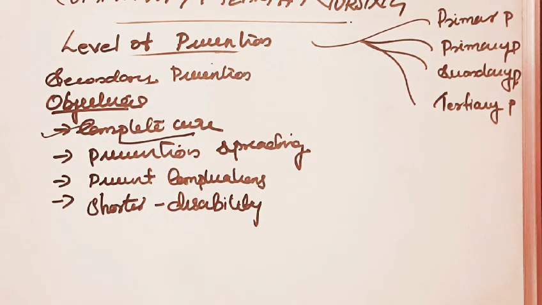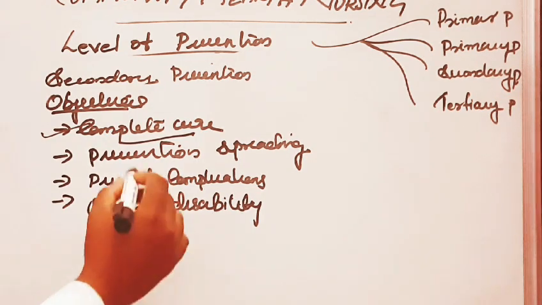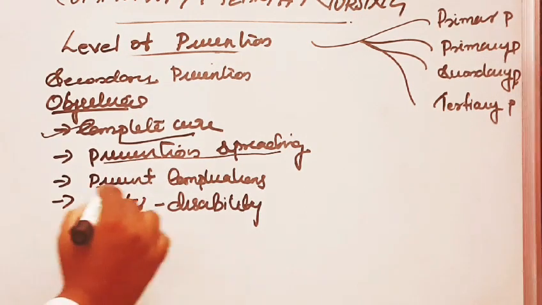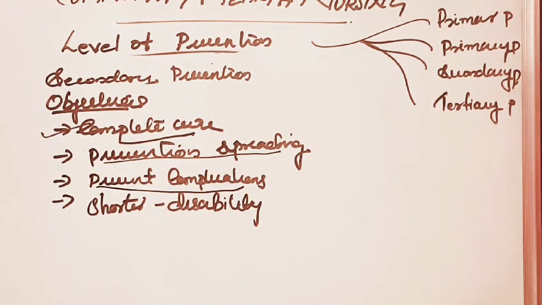The second objective is to prevent the spread of disease by detecting all the non-cases. Third, to prevent the complications and sequelae of disease.